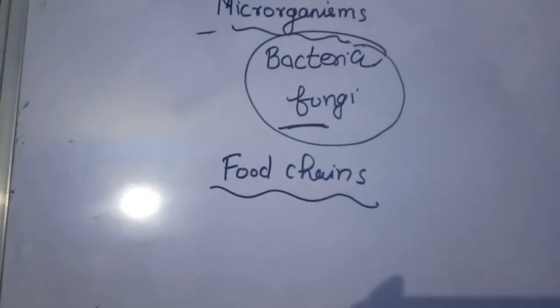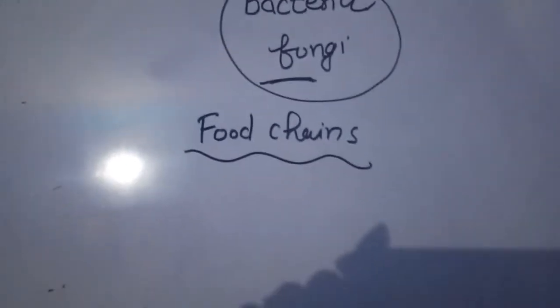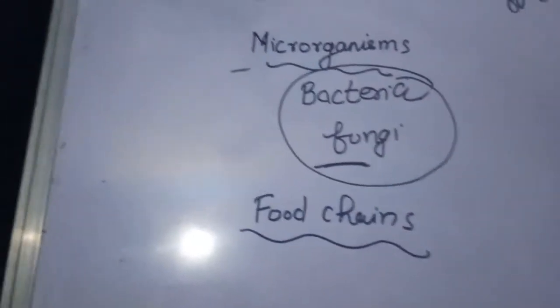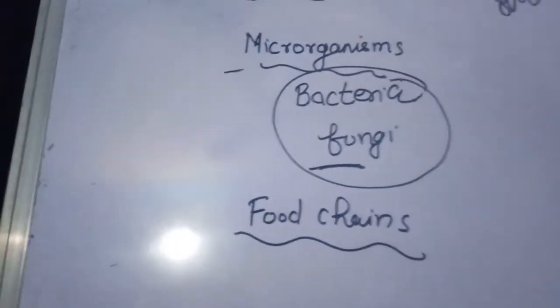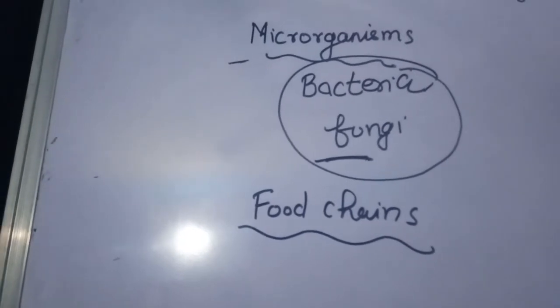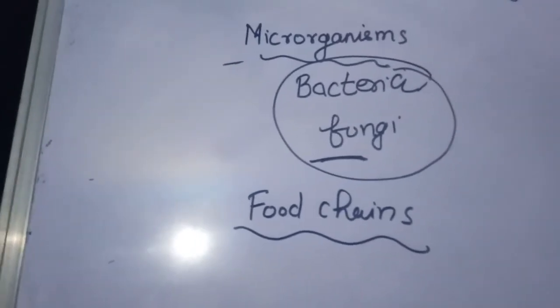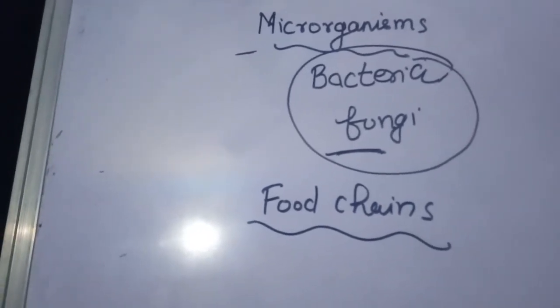After decomposers, the next topic is the food chain. What is a food chain? First of all, we have to know that the food we eat acts as a fuel to provide us energy to do work. The same is true for all the living organisms living in the ecosystem. The interaction among the various components is involved in the food chain. Let us take an example to understand the concept of the food chain.